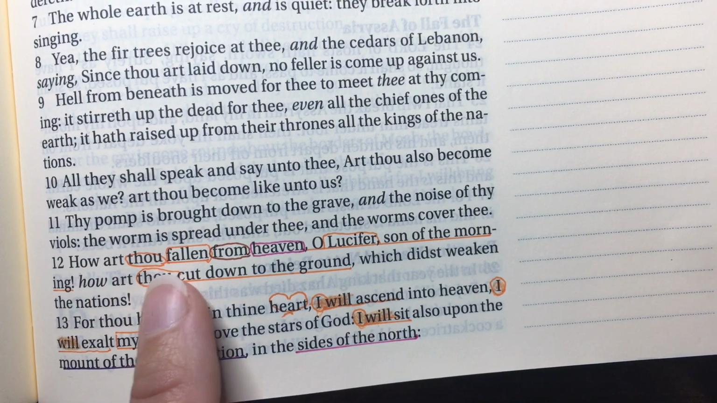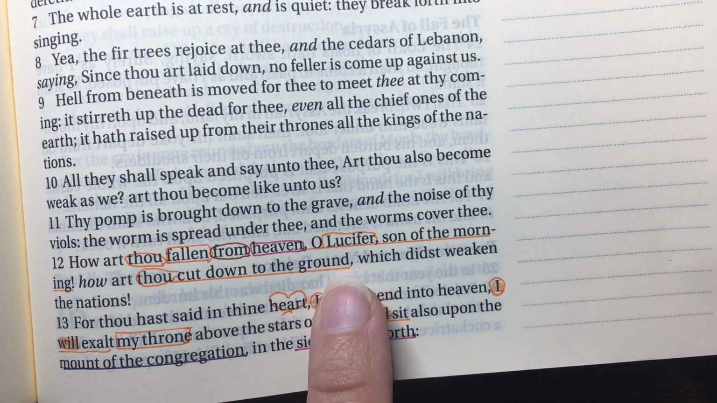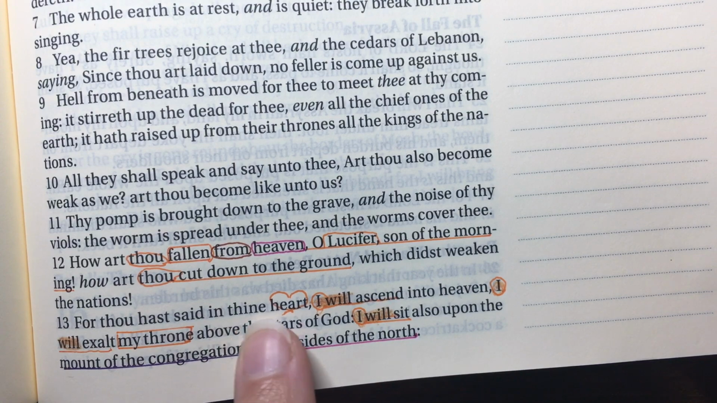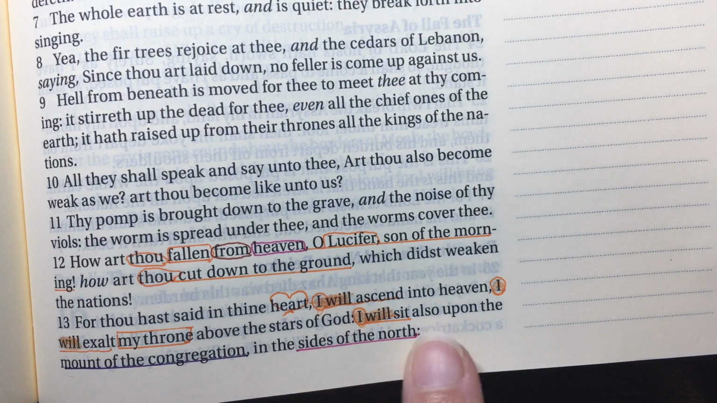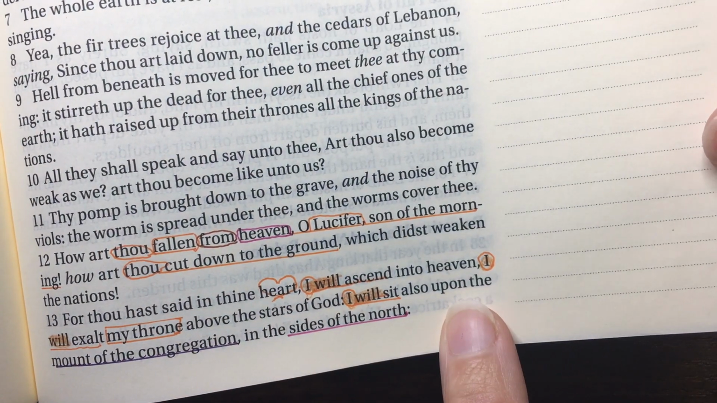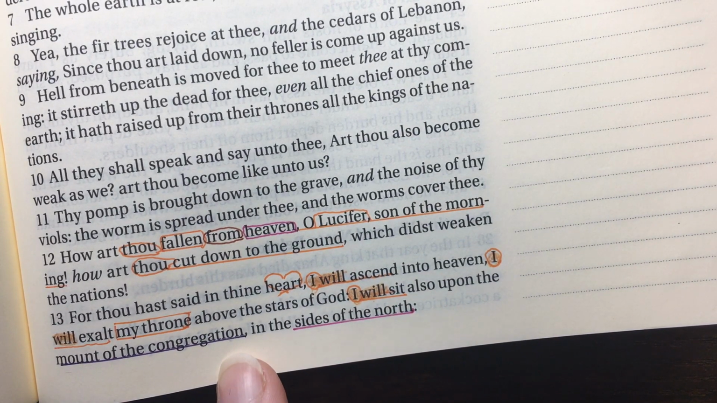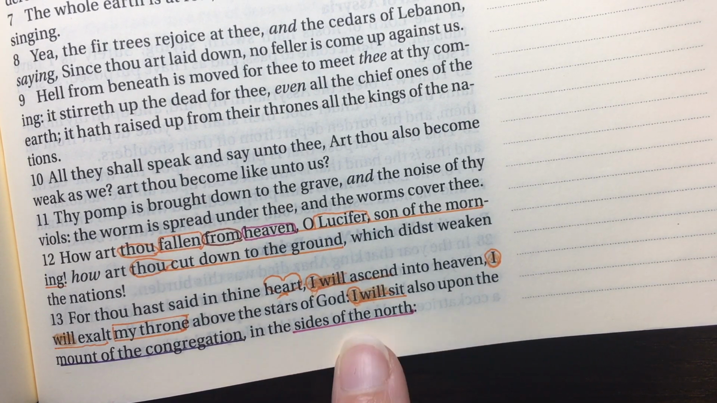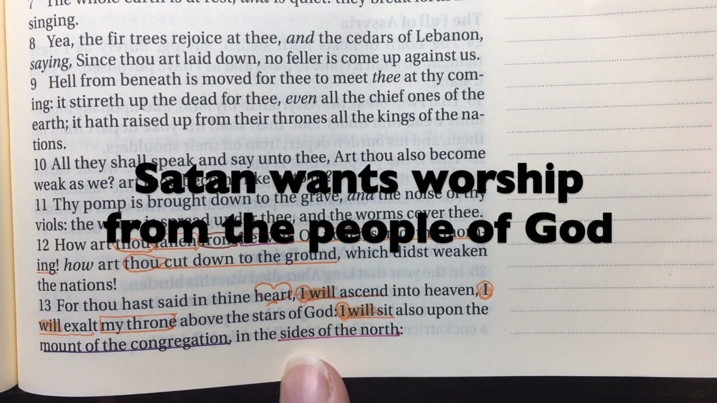So it says, how art thou fallen from heaven, O Lucifer, son of the morning? How art thou cut down to the ground? So there's that part, which didst weaken the nations. For thou hast said in thine heart, I will ascend into heaven. I will exalt my throne above the stars of God. I will sit also upon the mount of the congregation in the sides of the north. So here when we see this mount of the congregation in the sides of the north, this is the throne that Satan wants. And if you look at the sanctuary, that's where the table of showbread is set up, in the sides of the north. And that represents the people of God. So just a little something to think about.